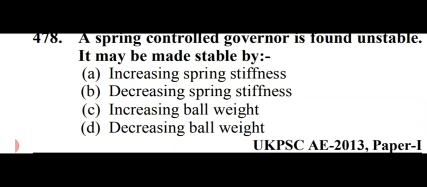Next question is a spring controlled governor is found unstable. It may be made stable by. Options are increasing spring stiffness, decreasing spring stiffness, increasing ball weight or decreasing ball weight. So friends, a spring control governor is found unstable. It may be made stable by decreasing spring stiffness, that is option number B, decreasing spring stiffness.